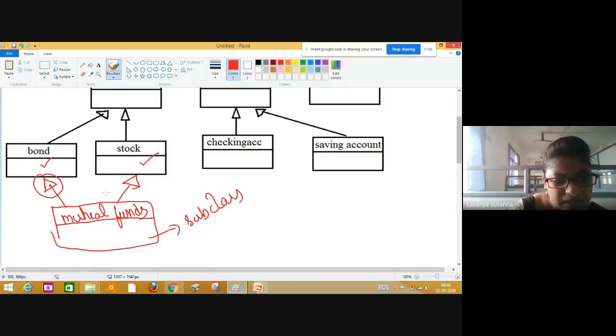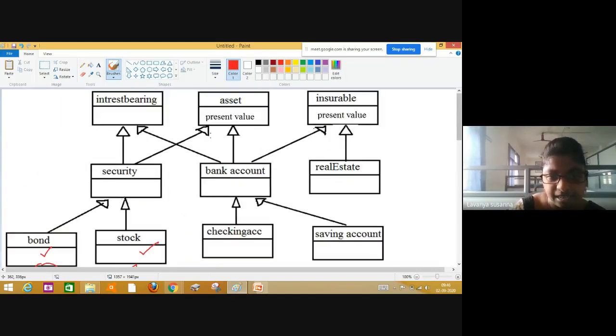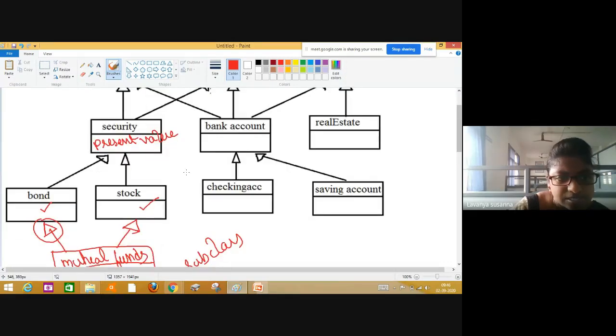Now, what is the problem here? Let us see. See here, the superclass security is inheriting the properties of the asset class. What are the properties? Let us take a simple example: present value. Now see here, this subclass bond will inherit present value, right? And again, stock will inherit present value. See here, it is inheriting the properties of security.